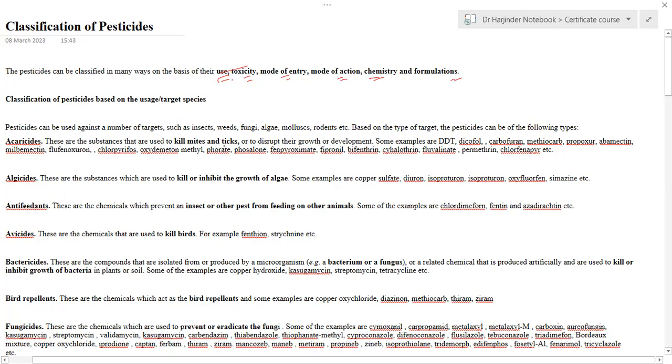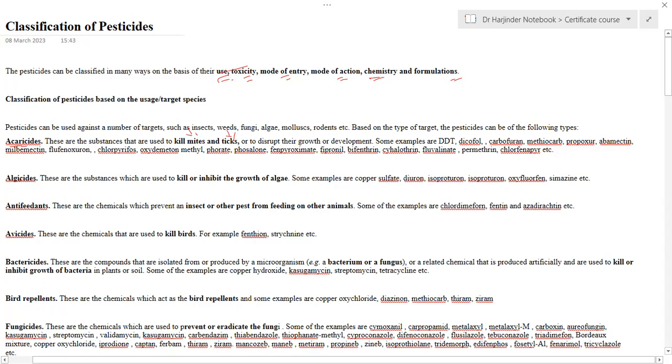into the various categories. The very first category is acaricides. Acaricides are those substances which are used to kill mites or ticks. Examples of such acaricides are DDT, dicofol, propoxur, fipronil and many others. So they are used to kill mites and ticks.